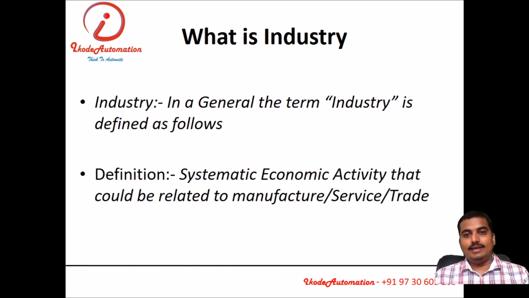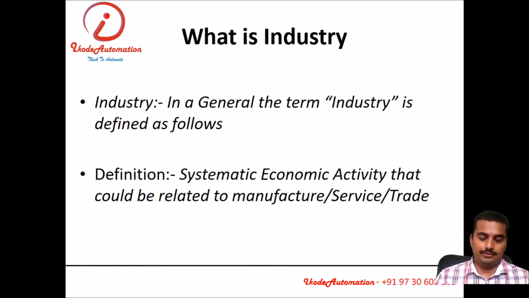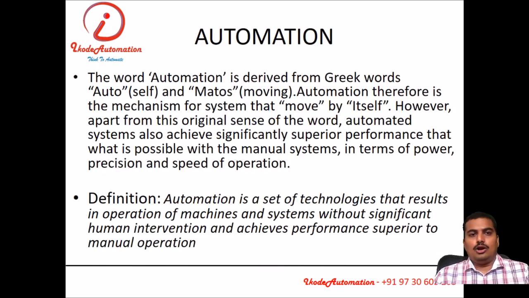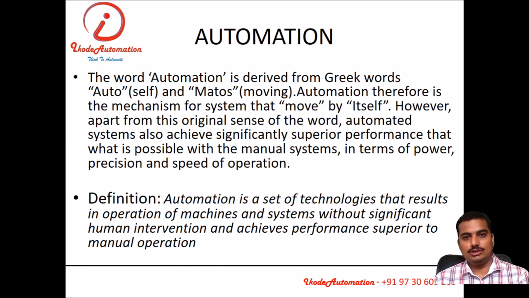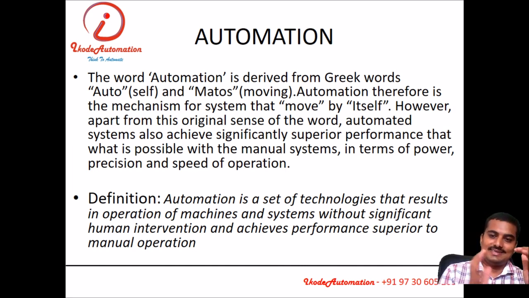What is industry? Industry is nothing but the systematic economic activity that is related to manufacturing, services and trade. Non-economic activities we do not call an industry, we can say the NGO. Then automation. What is automation? Automatic motion. The set of technology used for machines and processes to do the task automatically.